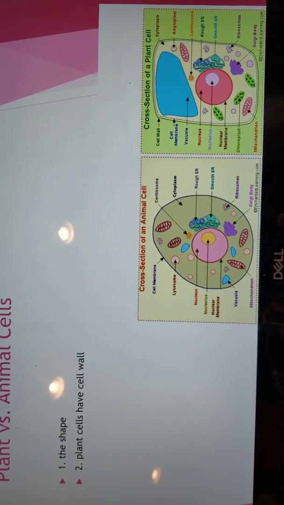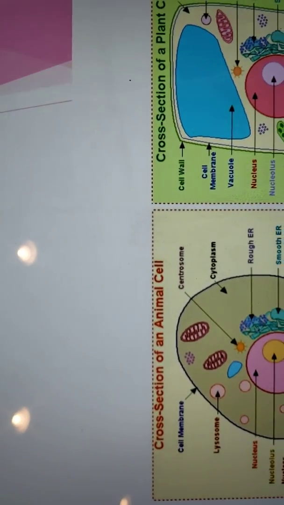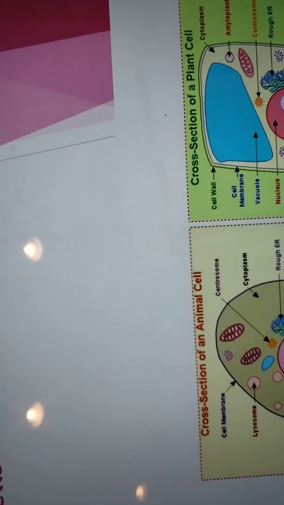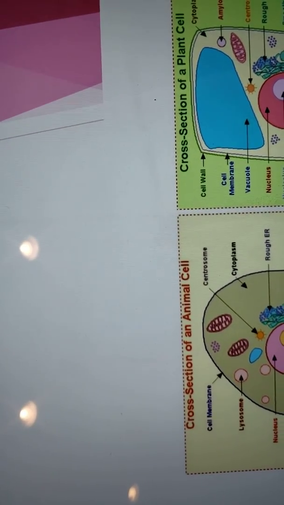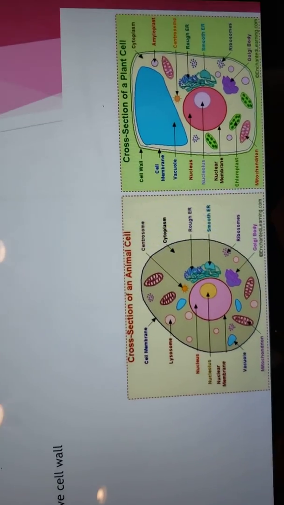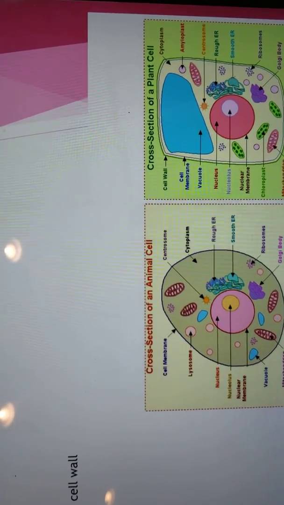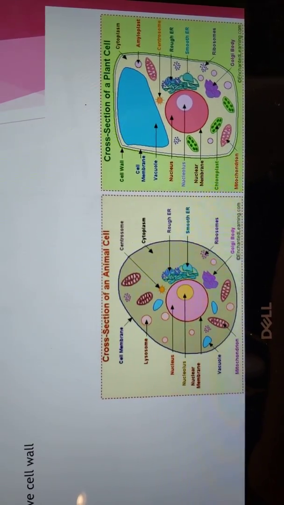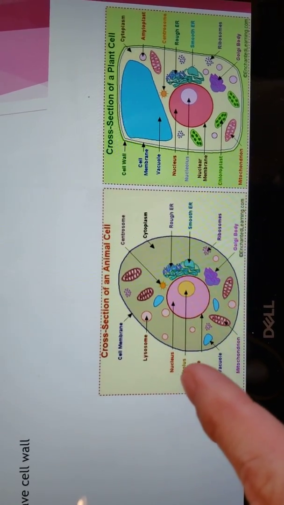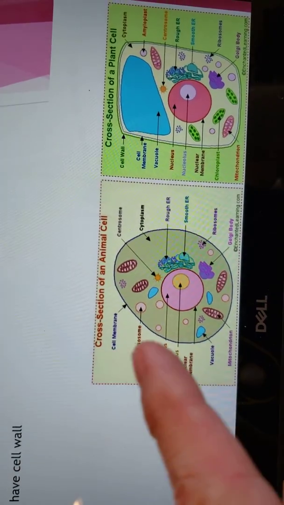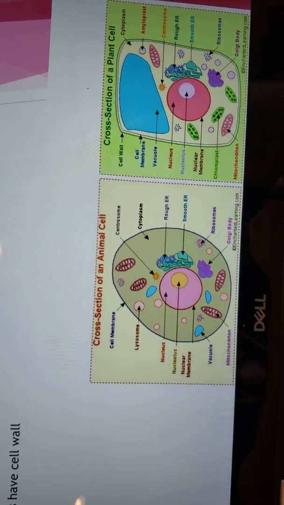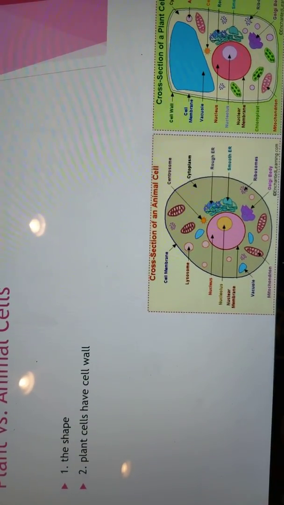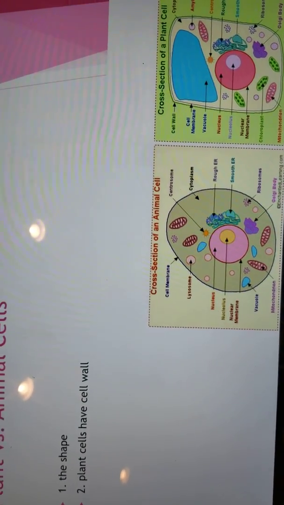Okay. The second difference is plant cells have a cell wall. Cell wall is the outer covering of the plant cell. It also has a cell membrane inside the cell wall, so it has double covering. Plant cells have double covering to protect them. The cell wall and the cell membrane offer protection. It allows certain things in, and it keeps certain things out. The animal cell, in contrast, only has a cell membrane, as you see right there. So the difference between a plant and an animal cell so far is the shape. One is circular and one is rectangular, and the other one is plant cells have a cell wall.